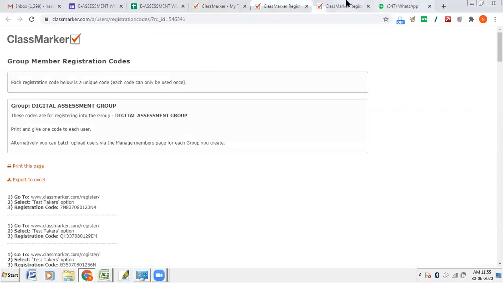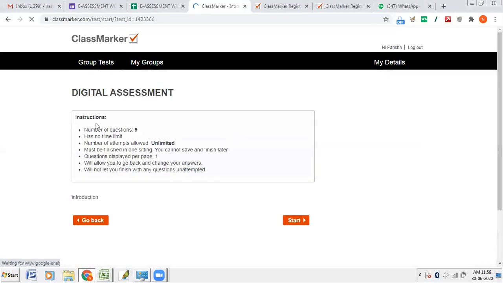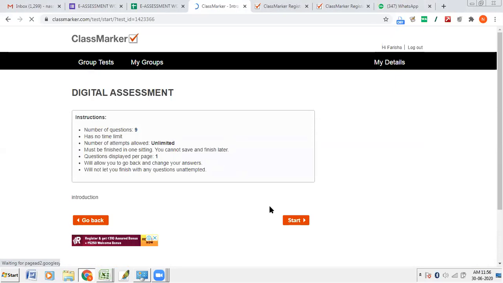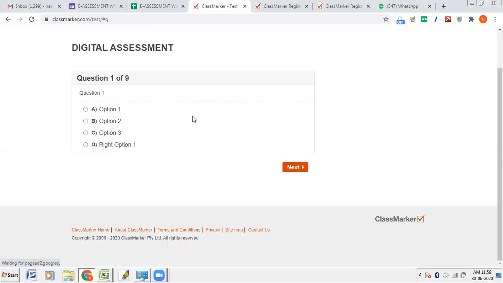Now, you see, I was telling you, when the student logs in, this chart will be there. When they click on start, the instructions will be there. Okay, then they can click on start. Suhana.